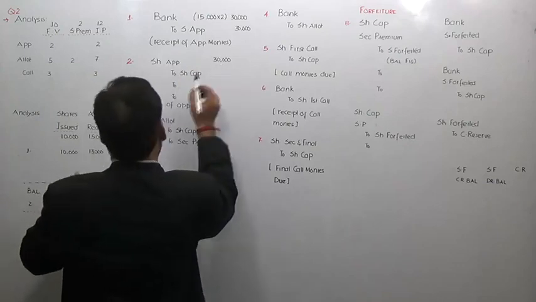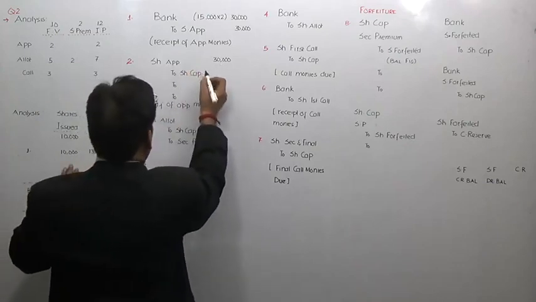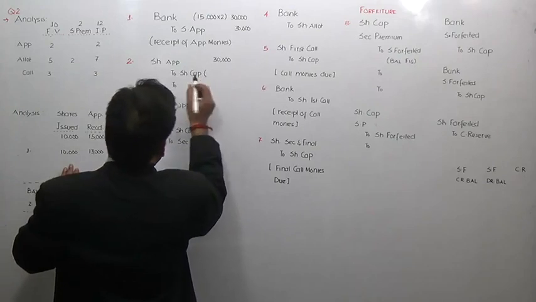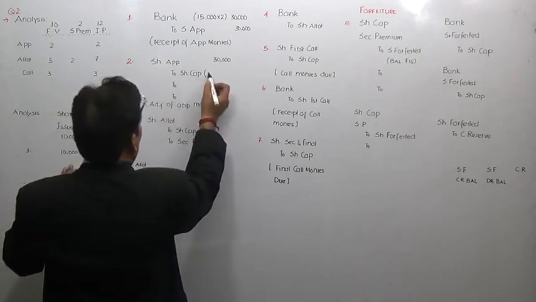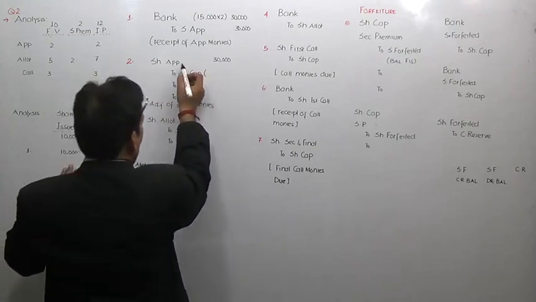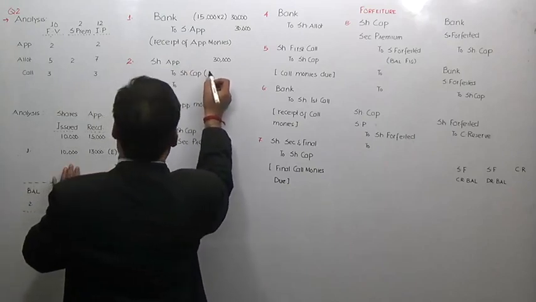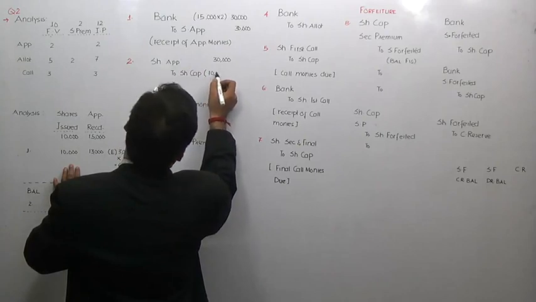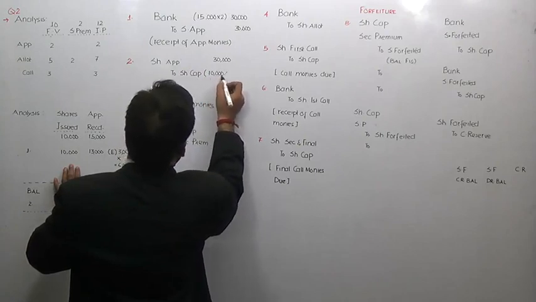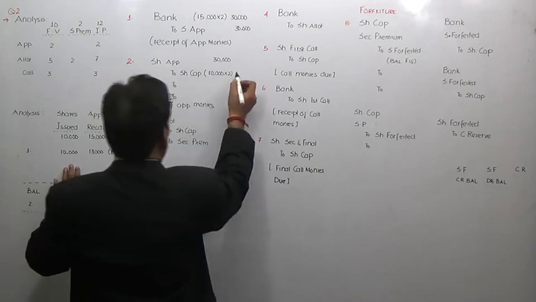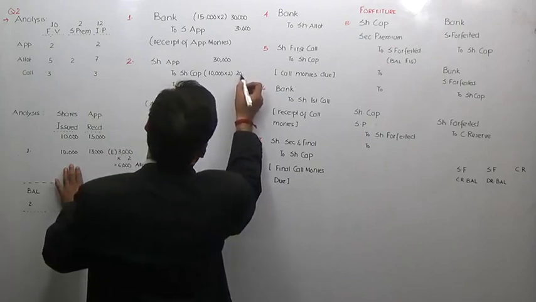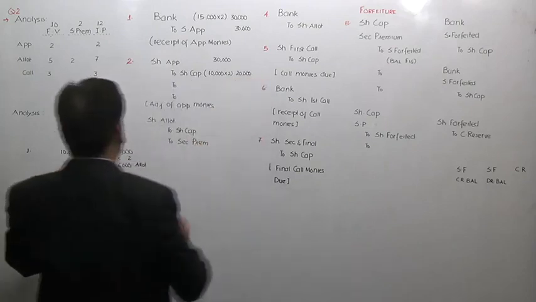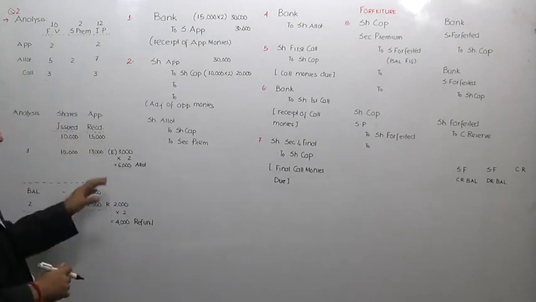Share application is 30,000, correct? But we know that now we have to transfer application money to the capital. The share of application money in the share capital is on the number of issued shares, 10,000 at the rate of 2. So 20,000 shall have to be transferred towards capital. Now you will look into the table which you have just prepared down over here.